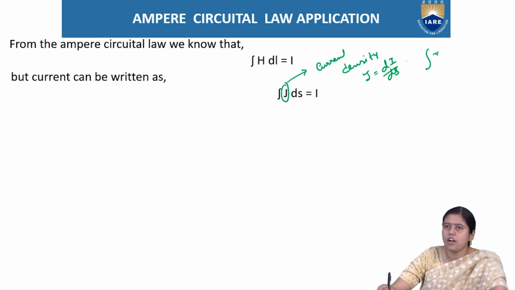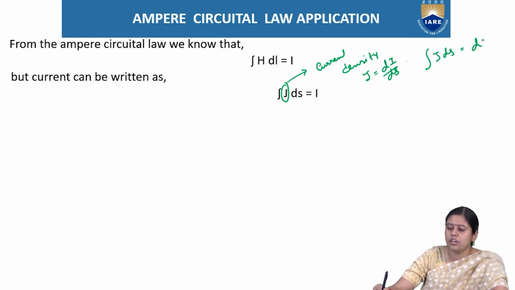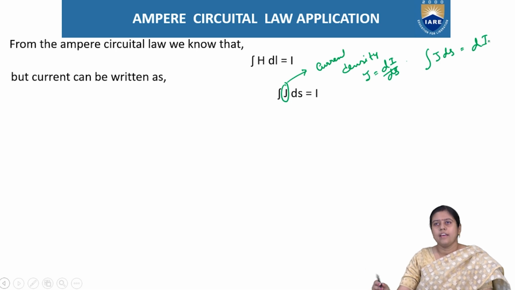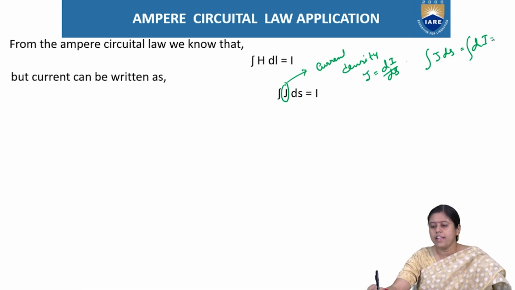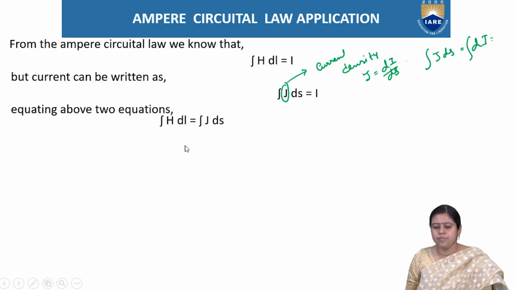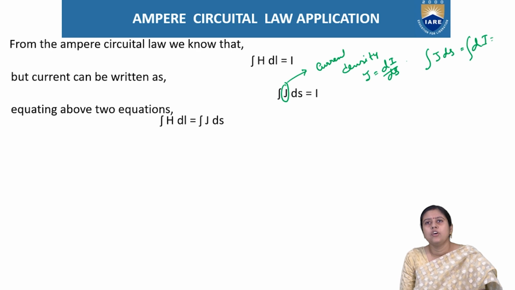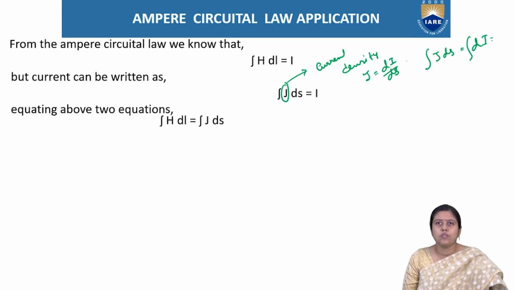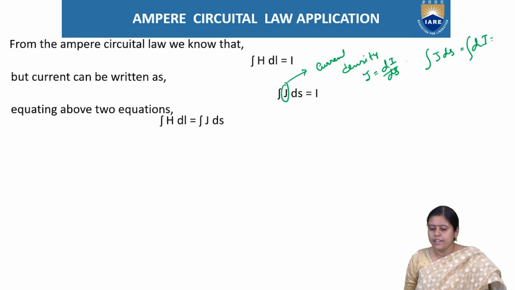So integration of J ds is equal to di, and integration of di, or I, is equal to integration of J ds. So if we equate these two equations, we can write the integration of H dot dl equals the integration of J ds.